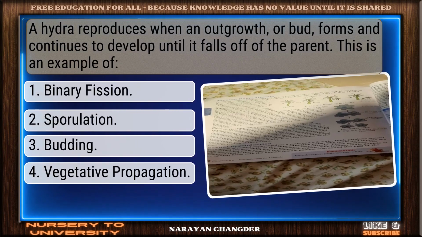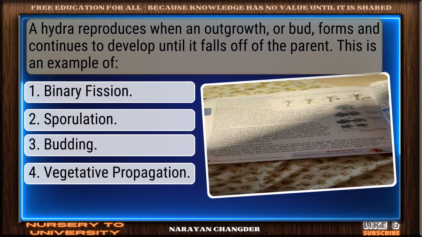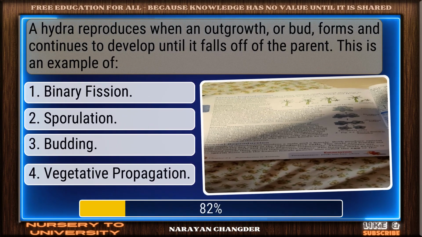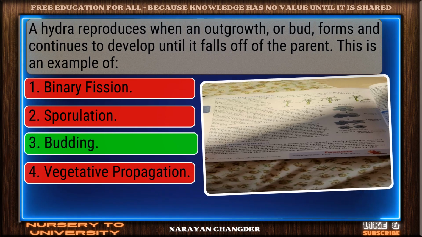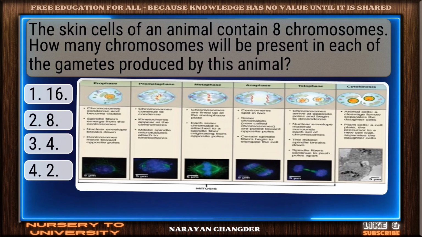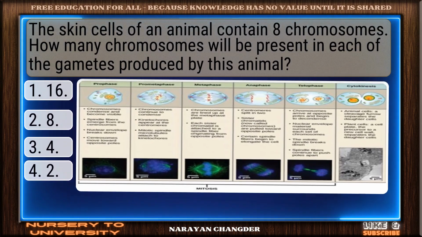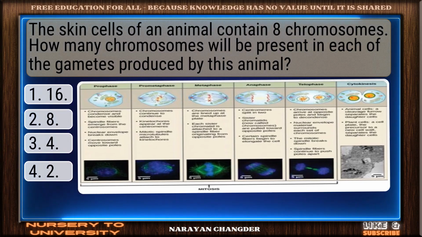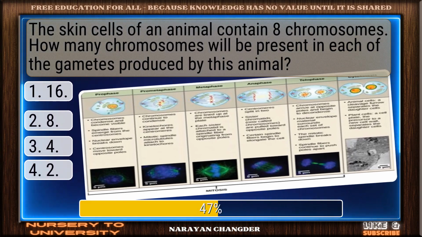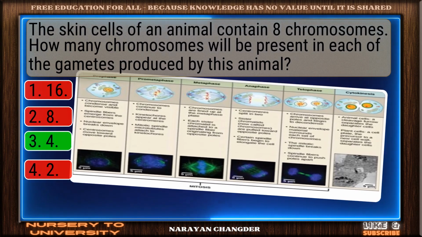A hydra reproduces when an outgrowth, or bud, forms and continues to develop until it falls off of the parent. This is an example of. Smart pick. Budding is the correct choice. The skin cells of an animal contain 8 chromosomes. How many chromosomes will be present in each of the gametes produced by this animal? Sharp thinking. 4 is the right choice.